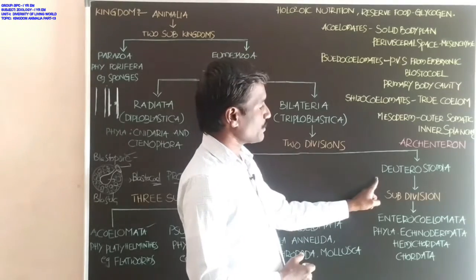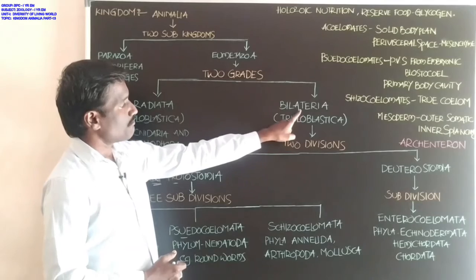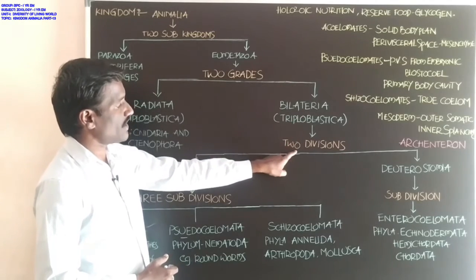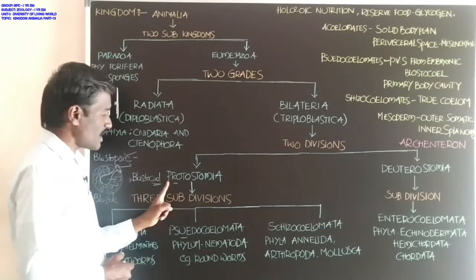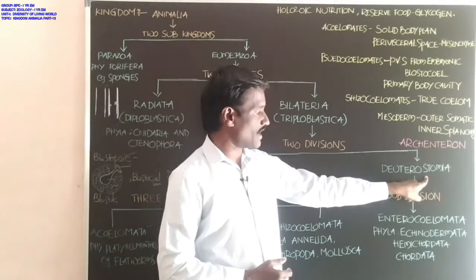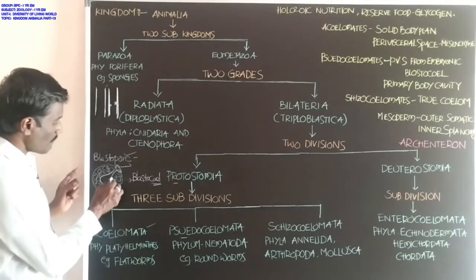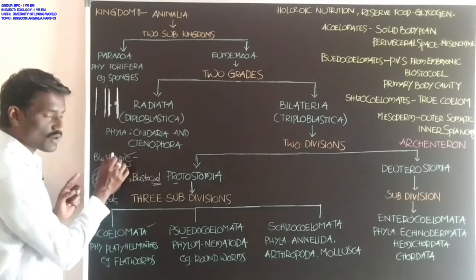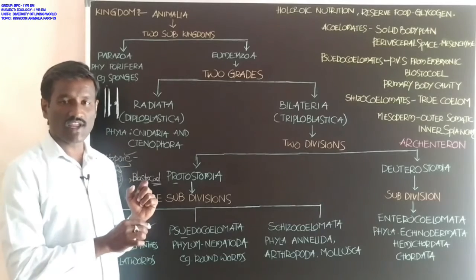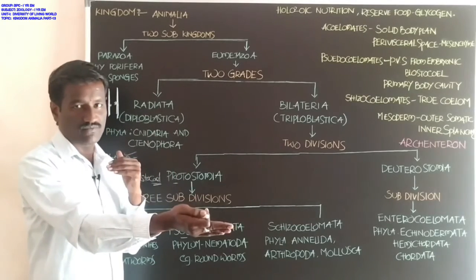Next, students, Deuterostomia. Bilateria is divided into two divisions. The first one is the division Protostomia, and the second one is the division Deuterostomia. In Deuterostomia, the blastopore develops into the anus and the mouth forms later.